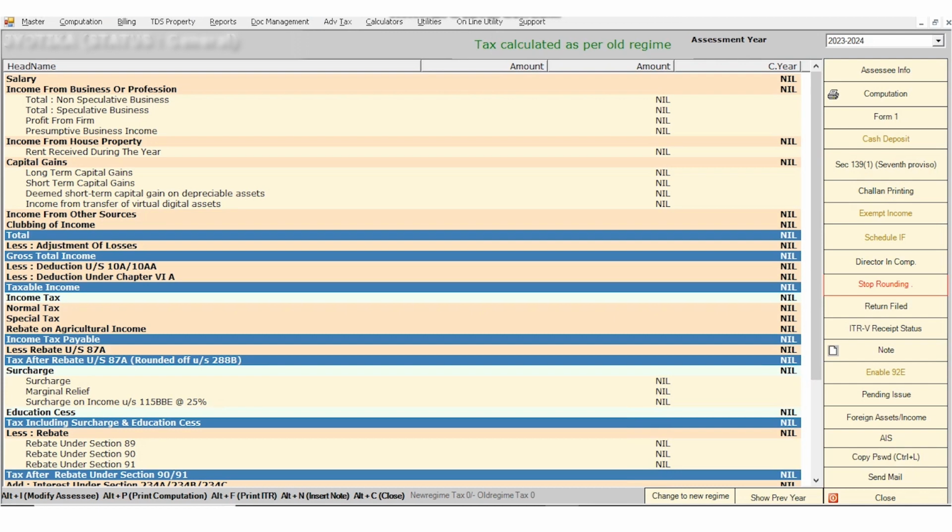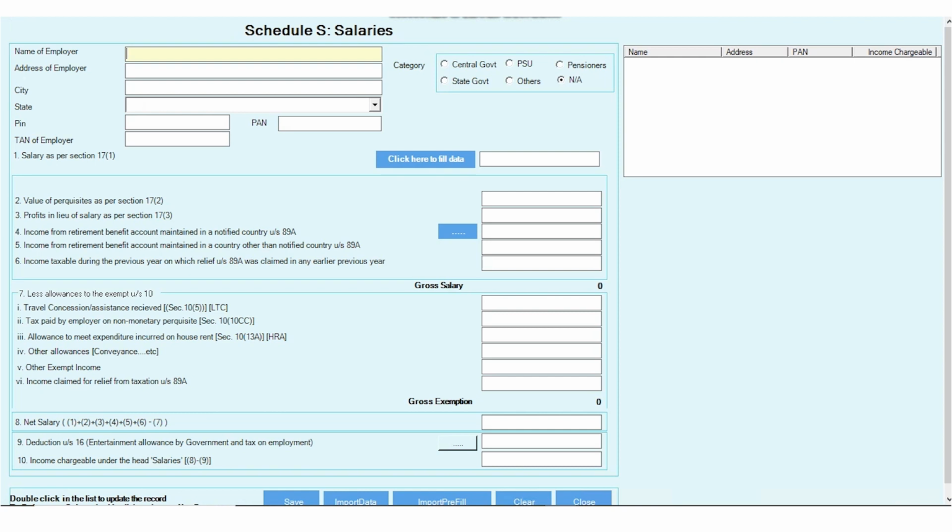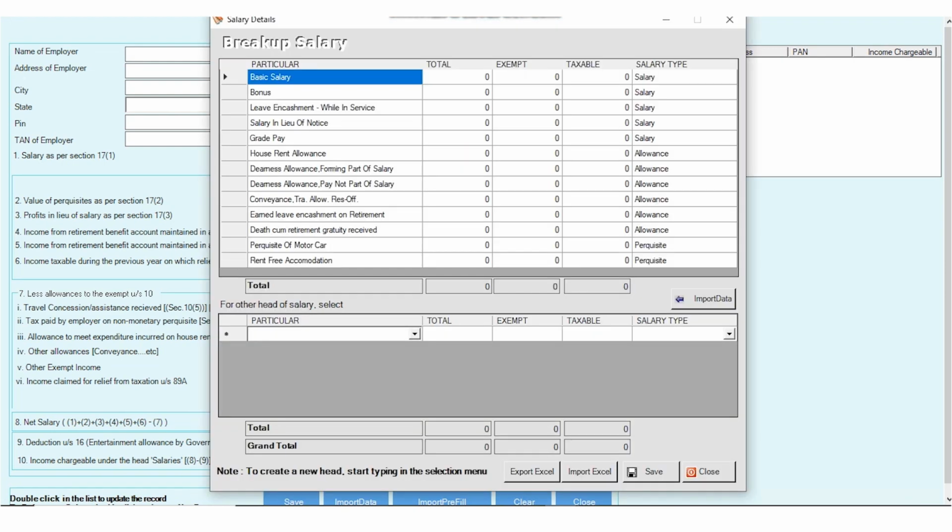Here you need to enter all the details. Like here we need to enter the income details related to the salary. To enter the details in the salary, go to the salary head, and here you need to enter the details of your employer. You need to select the category of your employer from the given categories, and then you need to enter the details by clicking on the click here to fill the data option. Here you can enter the basic salary, bonus, house rent allowance, and any other allowances if you have received from your employer.